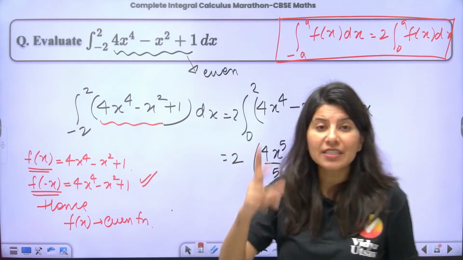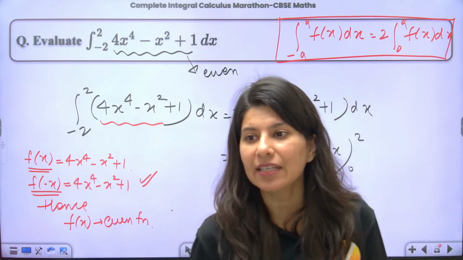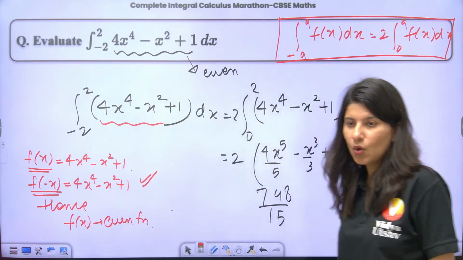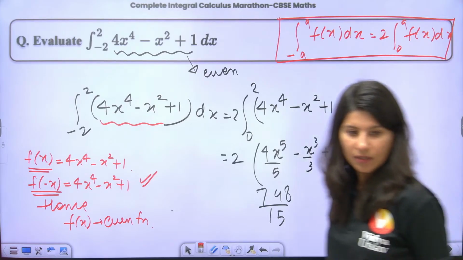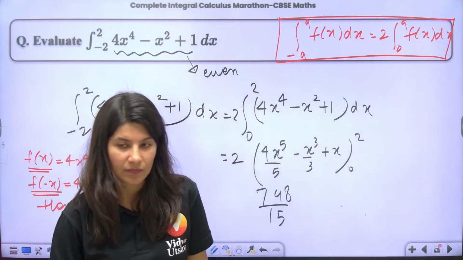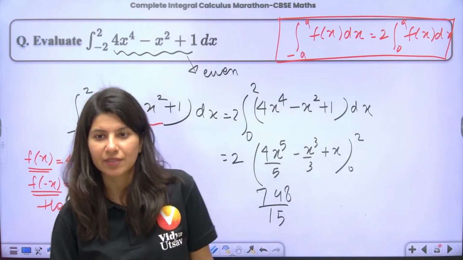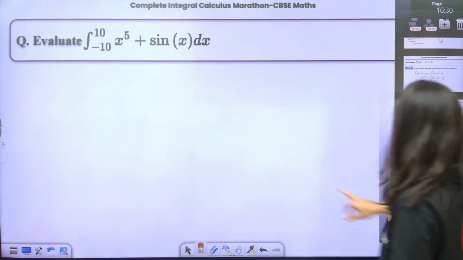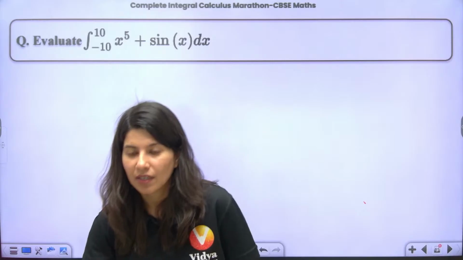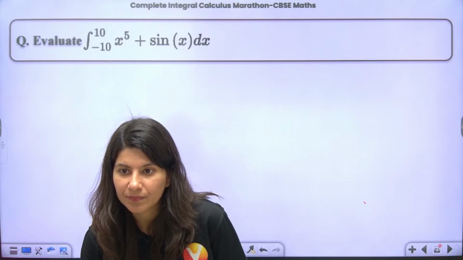If the function is coming the same, then this is an even function. Okay? Got it? Clear, everybody? Okay, chalo. Now the next question, I am just going to open the next question and I'm going to stay quiet.